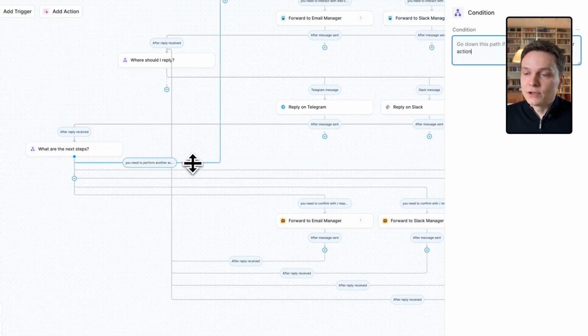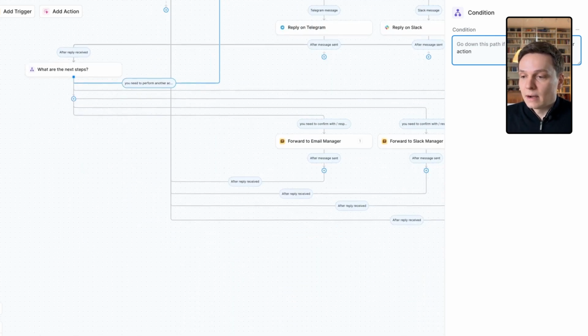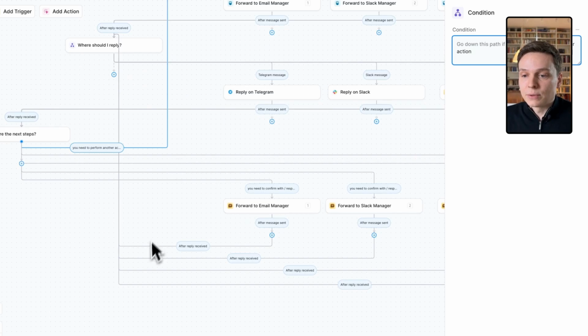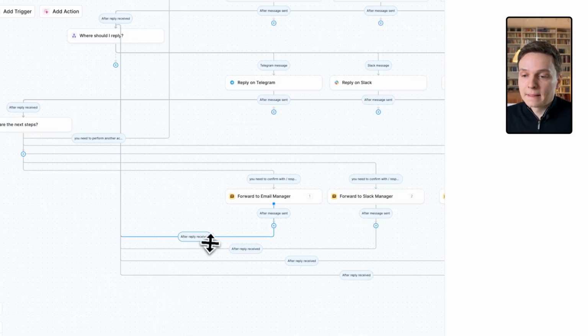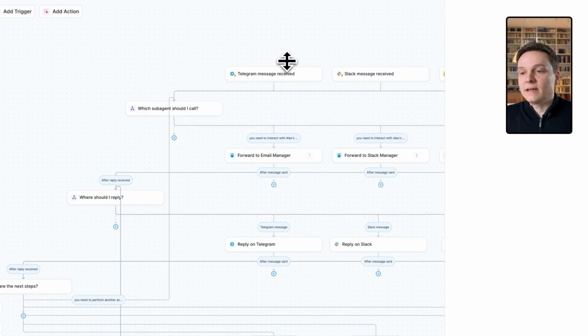And you have also, if you need to perform another action, then we are going to forward to, again, the top of the flow and determine which subagent is going to perform the next action. For each subagent, whenever the reply is received, we're going to forward always to the same channel here. And we're going to define, okay, so where should I reply? Once again, where was the initial query sent? If this is from Telegram, we're going to send the follow-up message down.